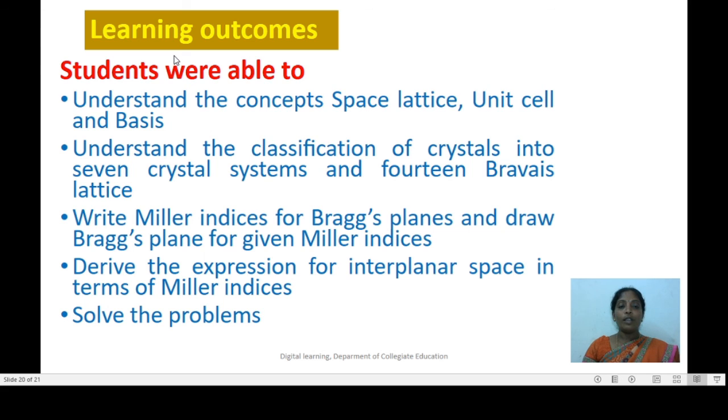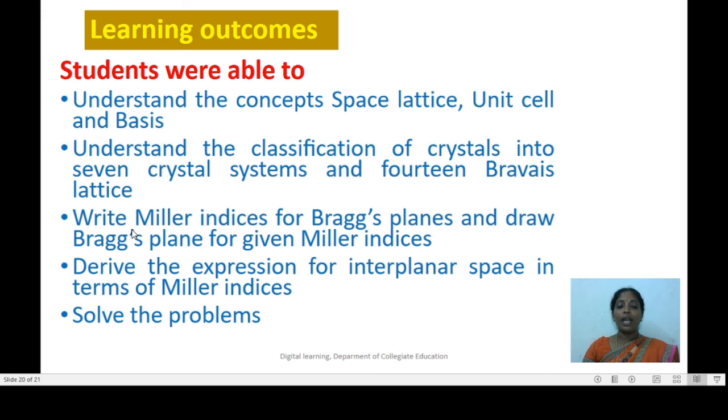The learning outcomes of this presentation are: students will be able to understand the concepts of space lattice, unit cell and basis. They will be able to understand the classification of crystals into 7 crystal systems and 14 Bravais lattices.